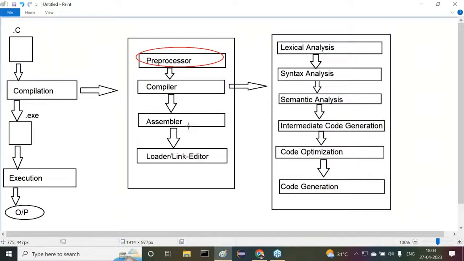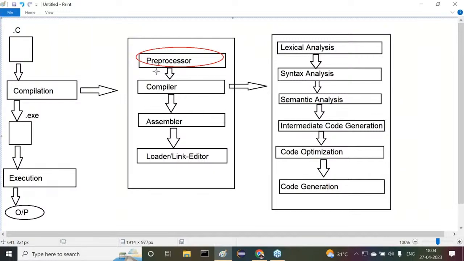At which location is it available? Inside the compilation, the very first phase is the pre-processing phase. Are all of you getting it or not? Only for the sake of this point, I gave this entire diagram.